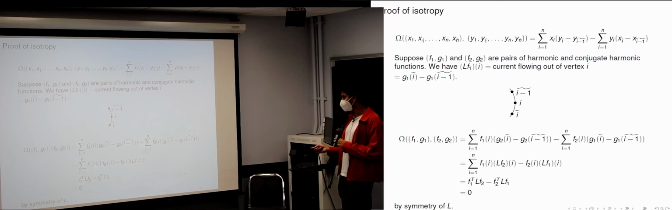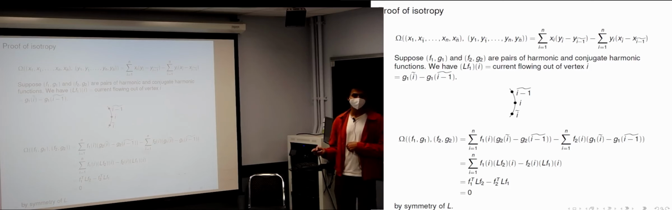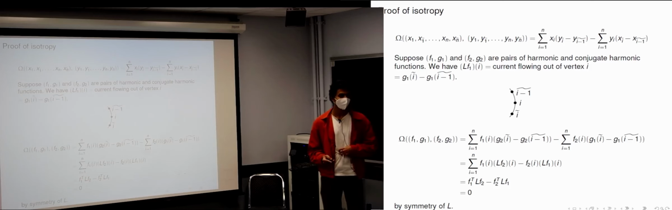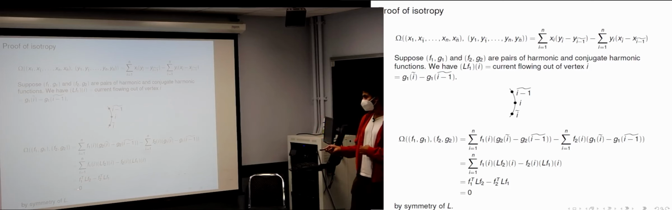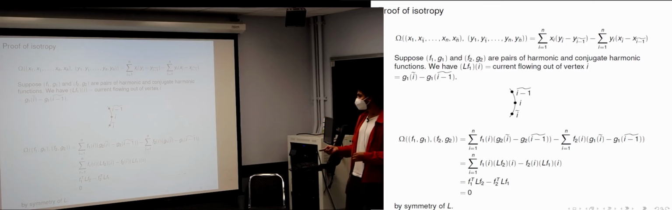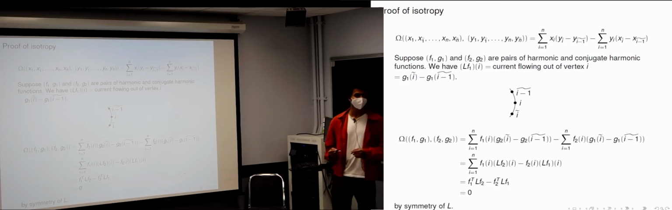So this sum over here is f1 of i times L f2 of i minus the same thing with 1 and 2 interchanged, which you can write as f1 transpose L f2 minus f2 transpose L f1. And this must be 0 because the response matrix L is a symmetric matrix. And yeah, that's it. That's the proof that you land in the isotropic Grassmannian.